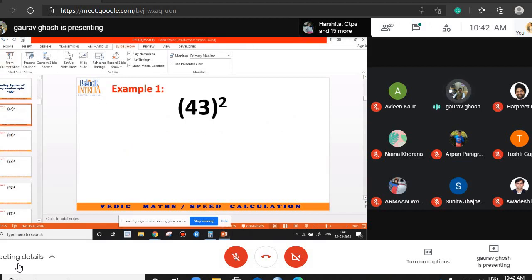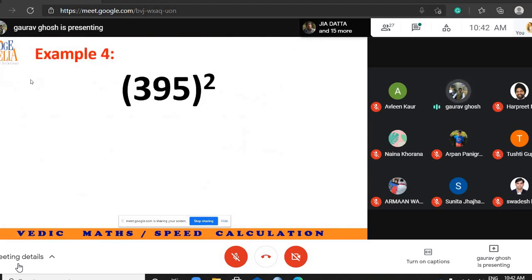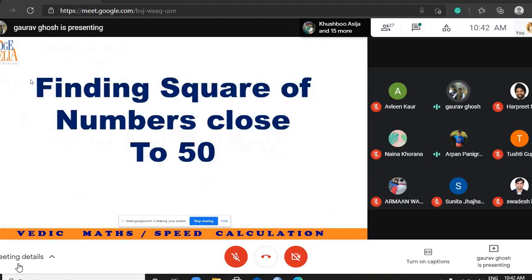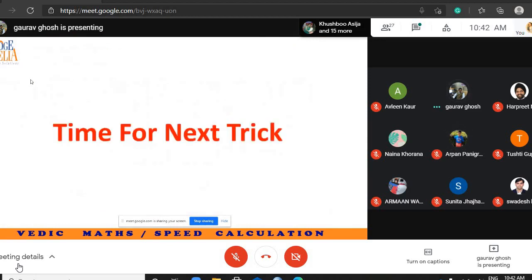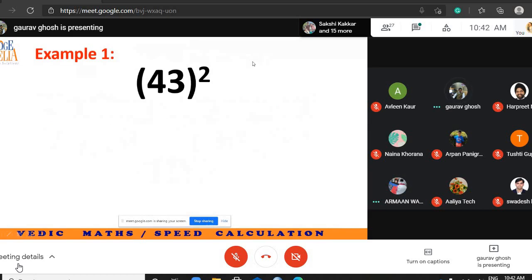Which class? Most of you are from class 6th or 7th, na? Only then you will be able to understand. Okay. Are you aware of this formula, A plus B whole square? Yes, sir.